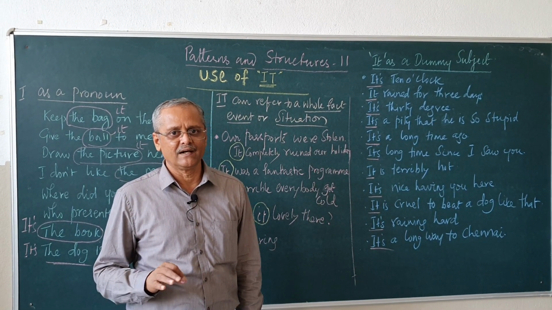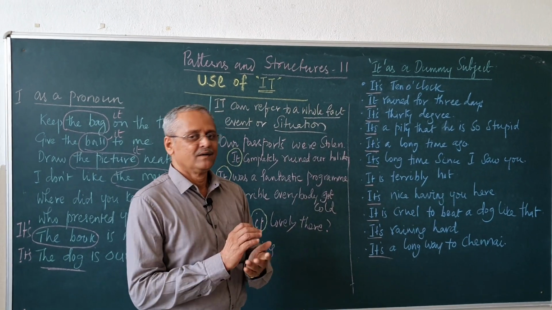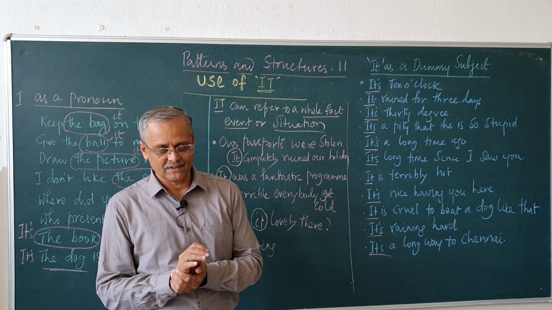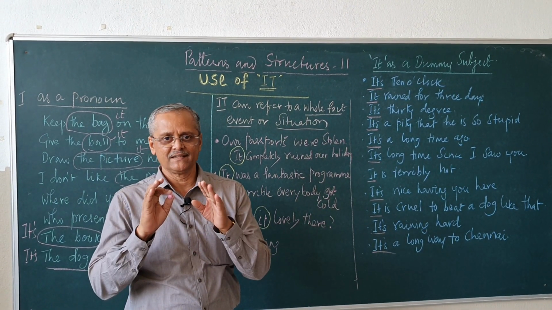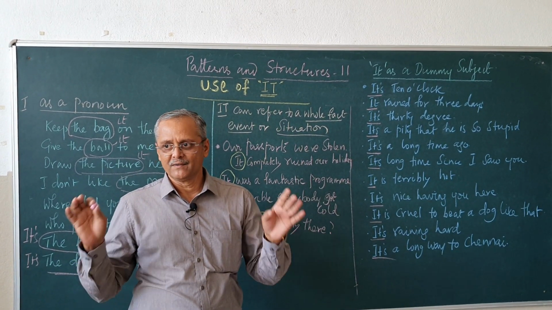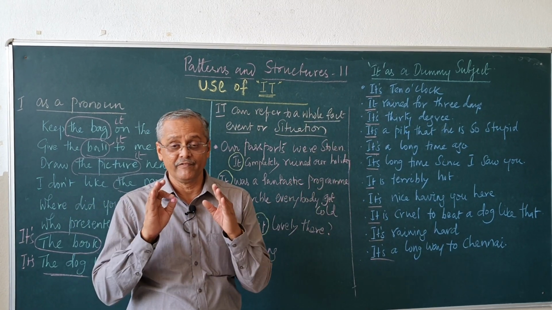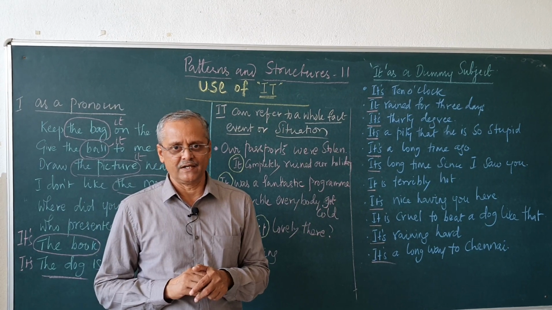Grammatically speaking, a question may come whether "it" can be a subject. Yes, it is a subject because it is a dummy subject. In order to complete the sentence, we use "it", which we call a meaningless subject. It does not have any meaning, but we need a subject, so we use it so that the sentence can be completed and we understand it. That is all. In the next video, we will see some other structures and patterns. Thank you.